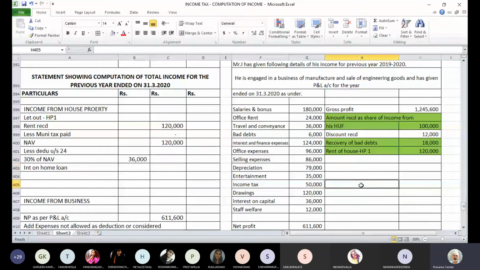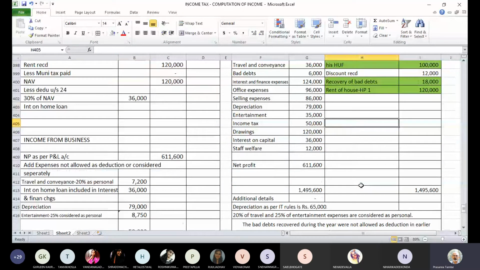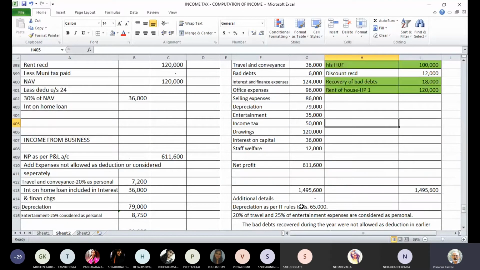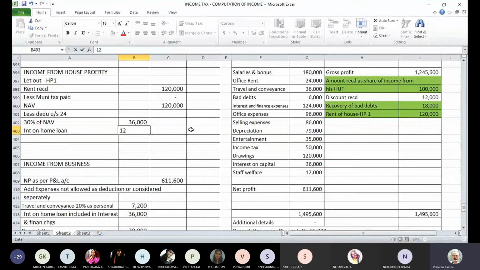For this property, HP1, what is the interest? 12,000 for HP1. Total of these two. So income from HP1.